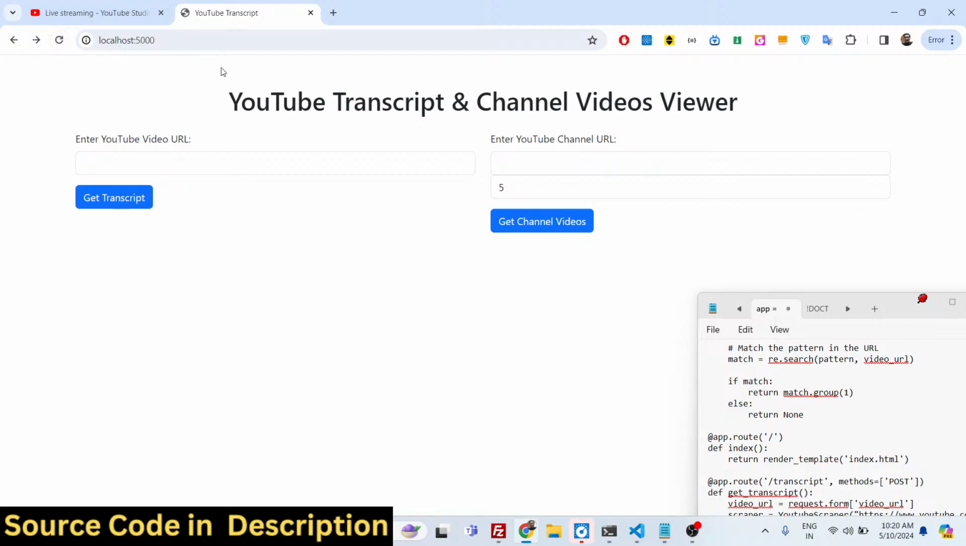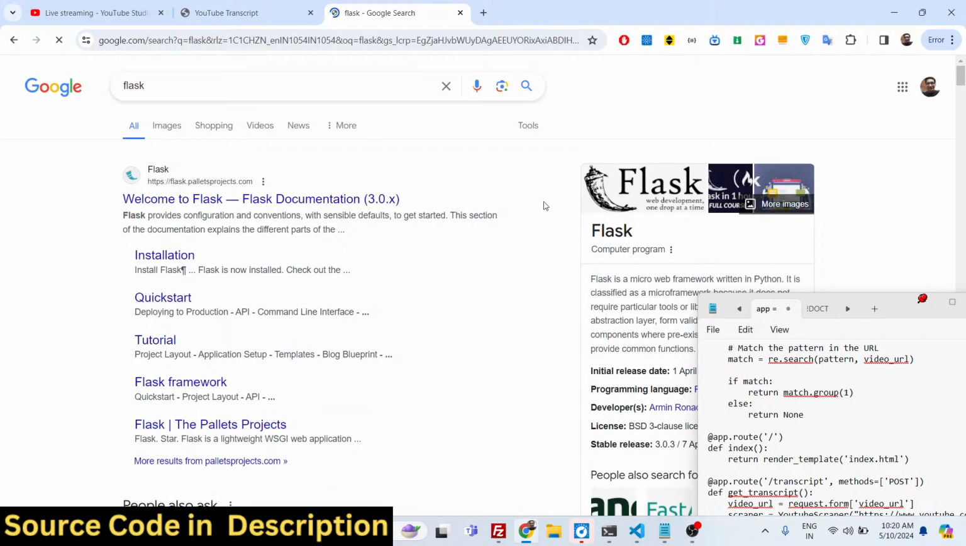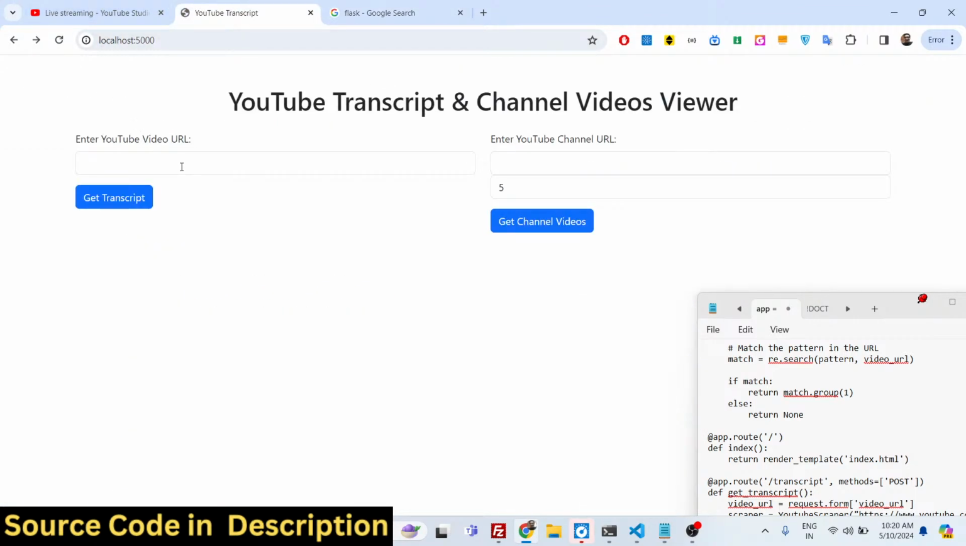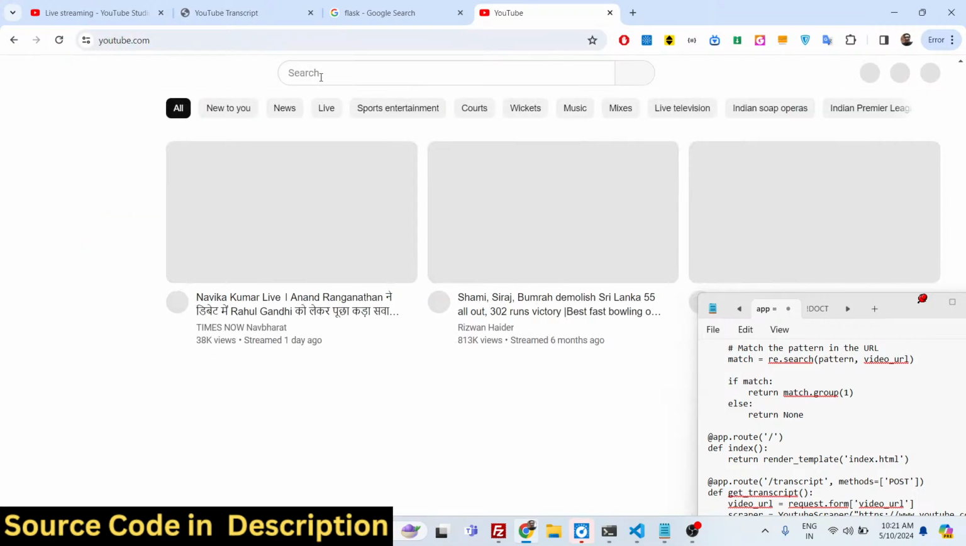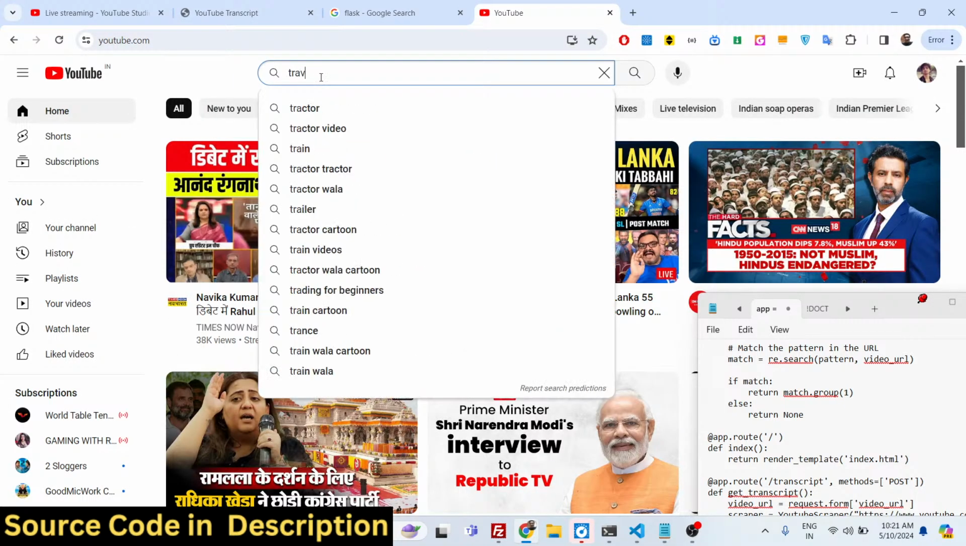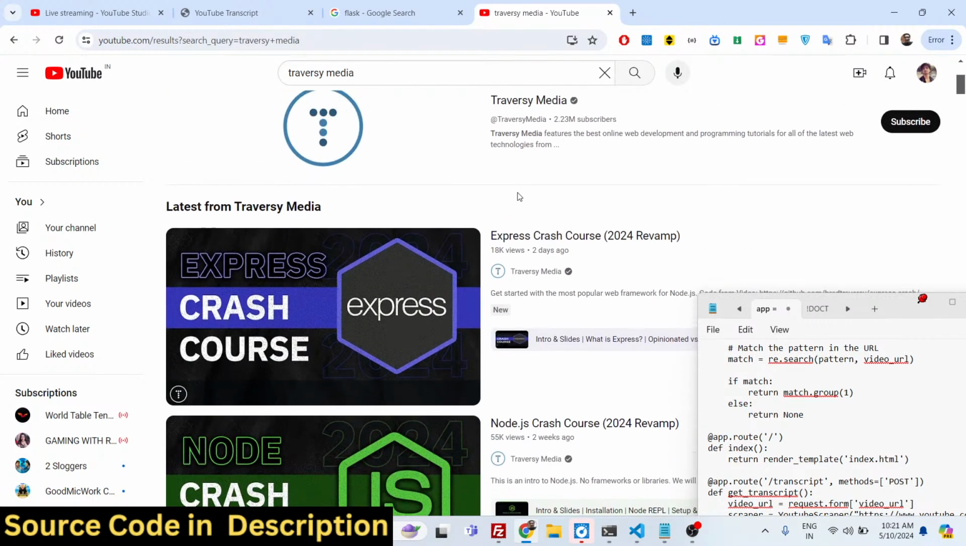If I load the application, we have developed this inside Python using a framework called Flask. Flask is used to create web applications in Python, so we are using Flask. First of all, you need to input the YouTube video URL. So you can go to YouTube and search for your favorite video. Let's suppose I search for any video.